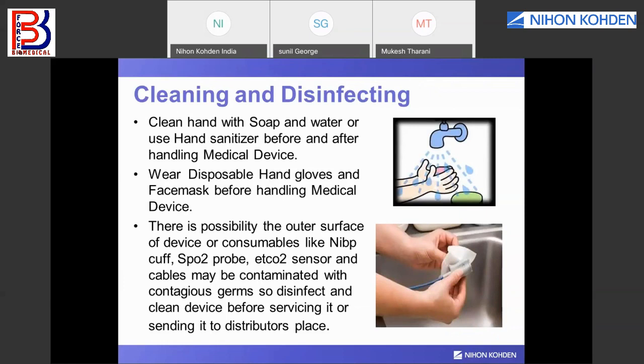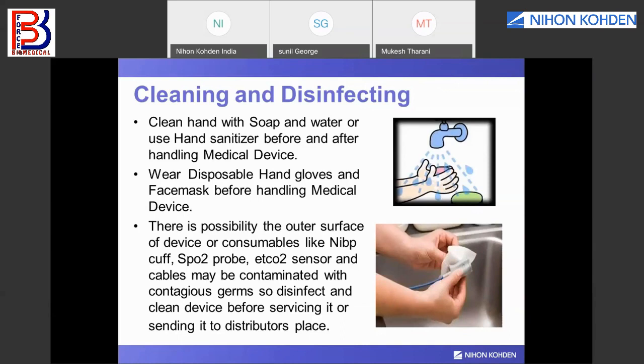Wear hand gloves and a face mask before handling a medical device, because the device is kept inside the ICU, OT, and emergency area, where patients are moving in and out very frequently. So cleaning and disinfecting those medical devices is a major aspect of maintaining proper hygienic conditions.